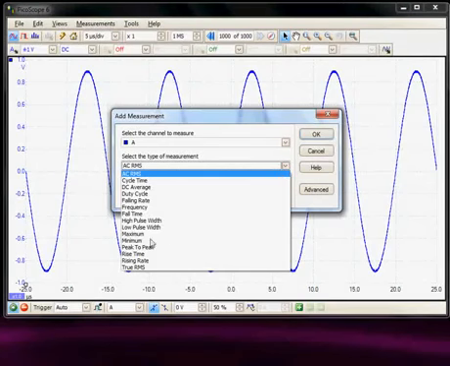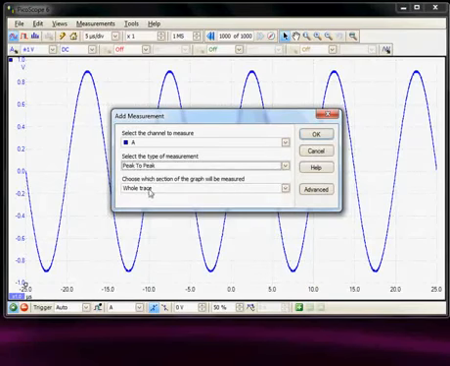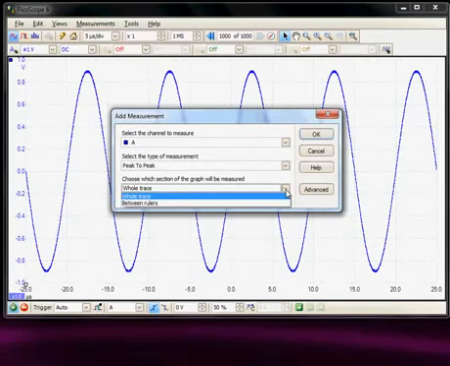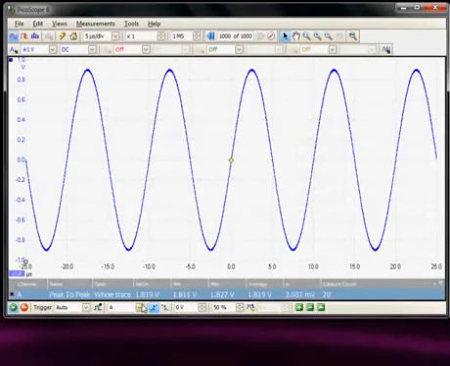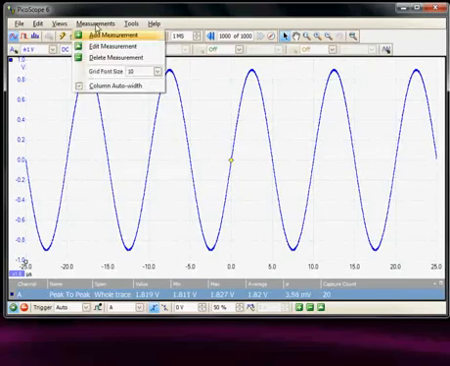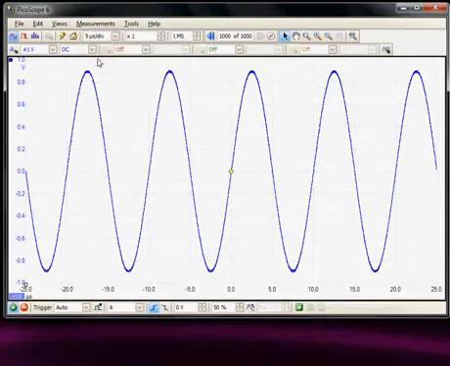So for example, if I selected peak to peak, and we select the whole trace rather than between the rulers, and then when we say OK, this measurement becomes available. So here we can see we're making the measurement again, 1.8 volts peak to peak, and we do get some stats on it as well, the min and max values, etc. To remove a measurement, we can then just select delete and the measurement is removed.